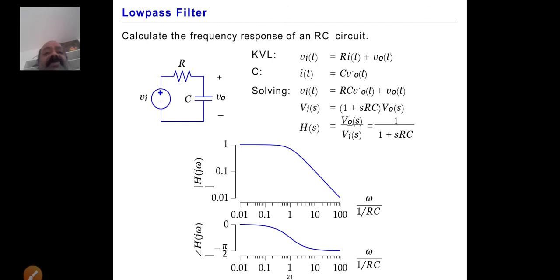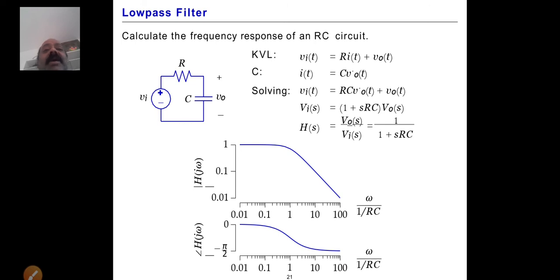So here, for the low pass filter, we will calculate the frequency response of the RC circuit. For example, this is the low pass filter, where Vi is the input signal, which we connect to the circuit, and R and C are here. Applying Kirchhoff's voltage law, the current passes through the R and C.